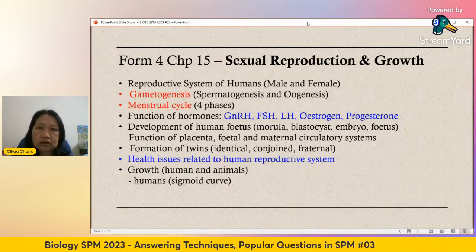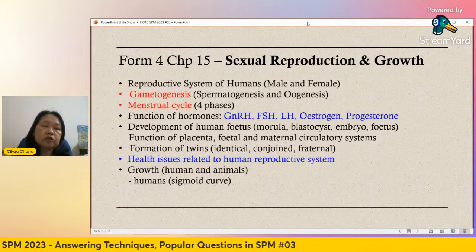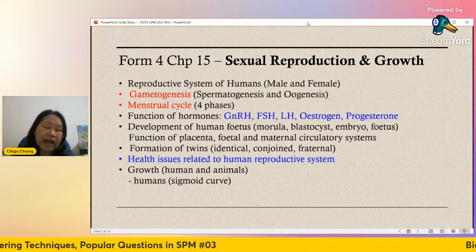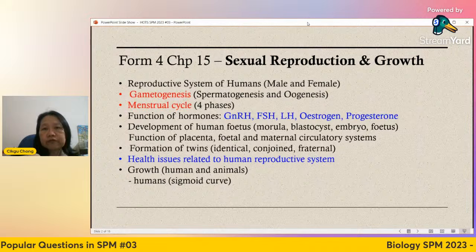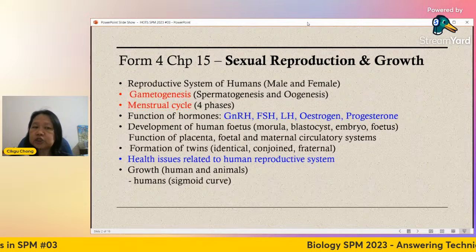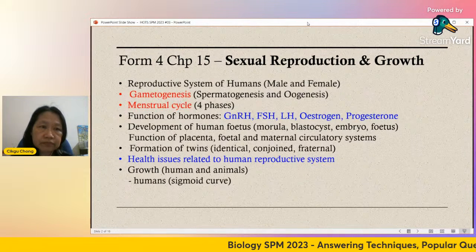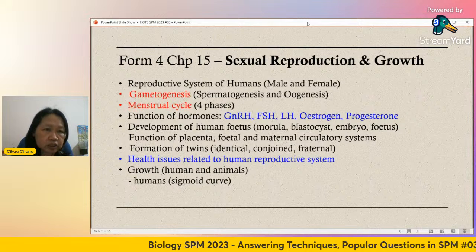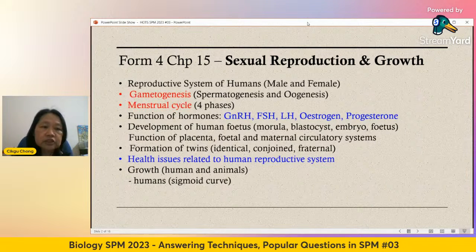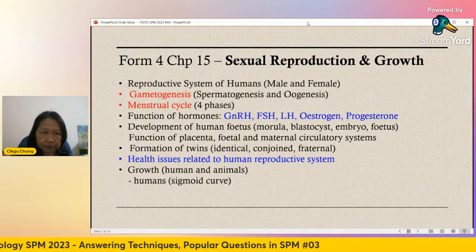For humans, and animals that do not have a hard exoskeleton, the growth follows the shape called the sigmoid curve. That one you learned in chapter 15 last year. The sigmoid curve is like an S shape.